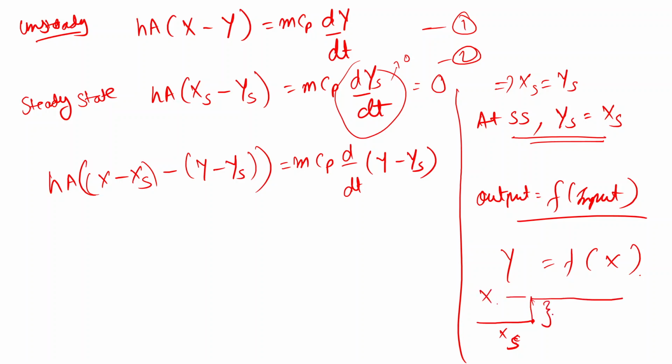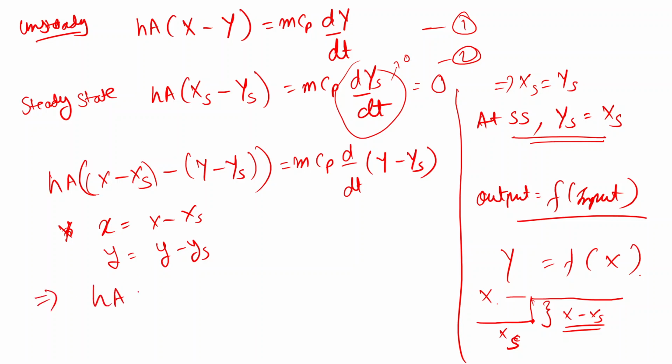This deviation I am calling x minus xs. These are my perturbed variables, showing how much change I am making from the steady state. Let's replace x minus xs by x and y minus ys by y, so this perturbed variable is replaced by a simple symbol.